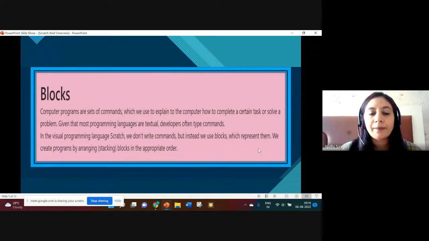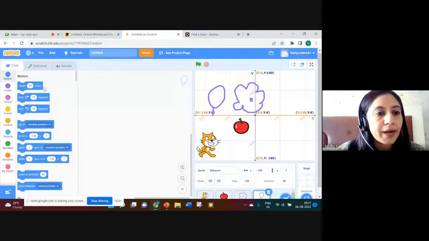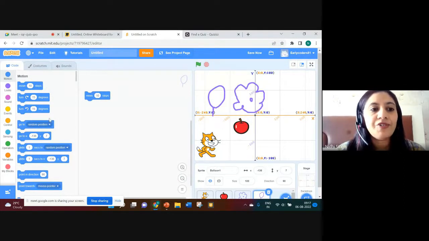Blocks are nothing but a set of commands. That means we are actually giving instructions to the computer: hey computer, you have to perform this specific task. So we will be giving commands, and who will be executing those commands? The computer will be executing those commands. Commands are nothing but these blocks. These are command blocks, and this is the blocks palette. From here, we will be dragging commands.